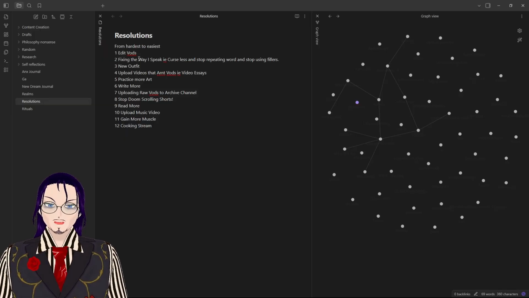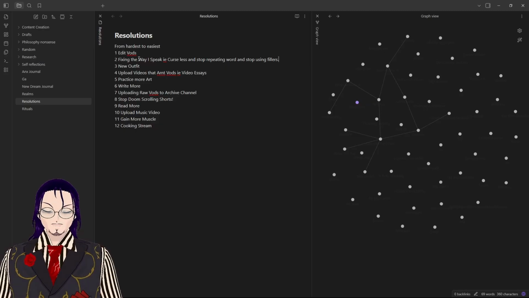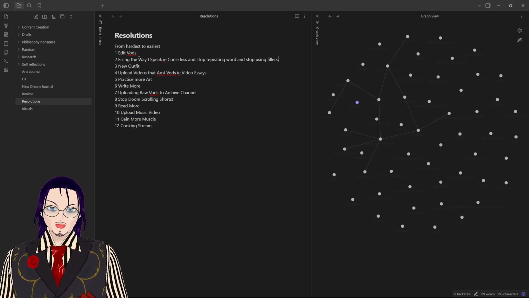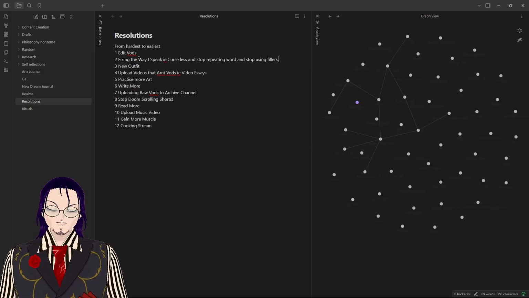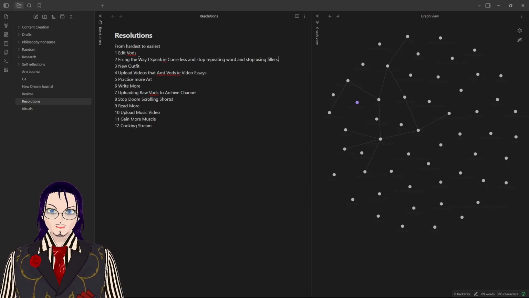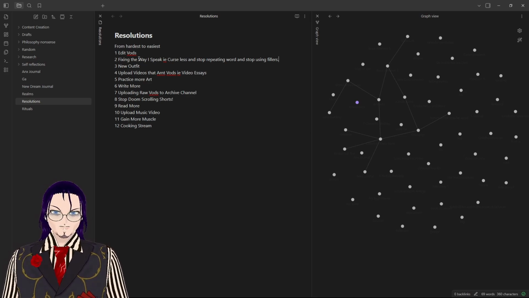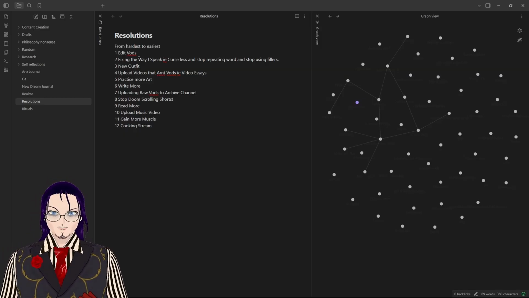Alright, I need to stop cursing, I need to stop repeating words, and I need to stop using fillers. Fillers are like, whatever, like, you know, those sort of things, and there are a few other ones you can put in there. I need to stop using those so many times, especially at the start of my speaking. When I'm just getting into the flow of things, I use 'like' too many times.